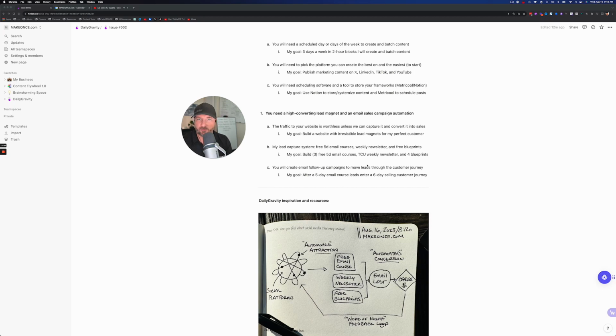And then the 4 blueprints are going to be 4 separate, quick, almost like cheat sheets or guides, if you will, that cover the 4 categories that I'm going to be primarily talking about in my daily content that goes out on social media. There's a lot of things that I could talk about in the internet creator business, solopreneur, online business, digital products, selling courses space. But there are 4 things that I really love talking about and that I can talk about the best. So I want to talk about those things because that's where I can do my best.